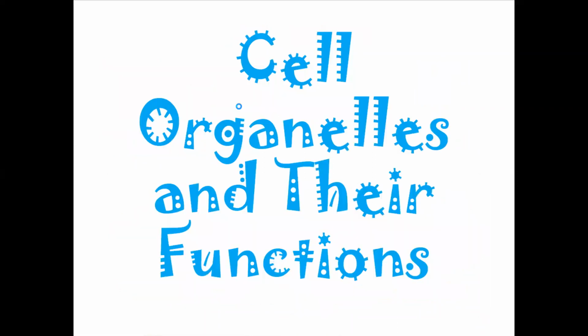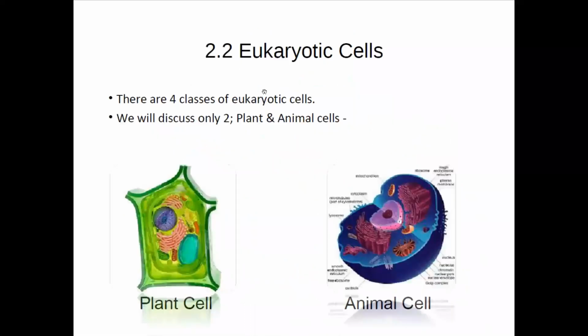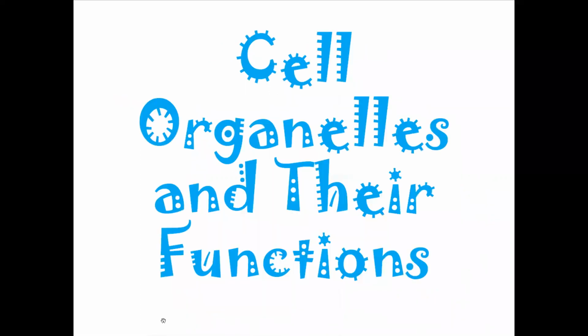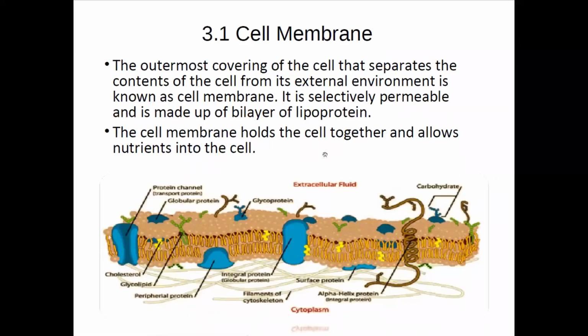As you can see in this structure, so many membranes are there: plasma membrane, cell wall, capsule. All of them are together known as the cell membrane. Now it is selectively permeable and is made up of bilayer of lipoprotein. Selectively permeable means they allow some particles to enter through them.